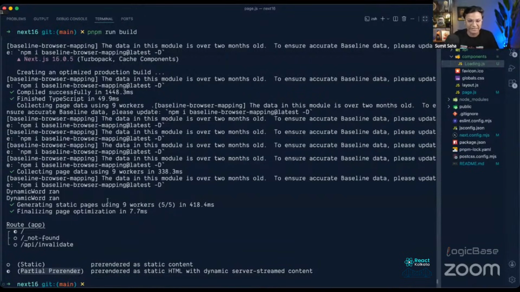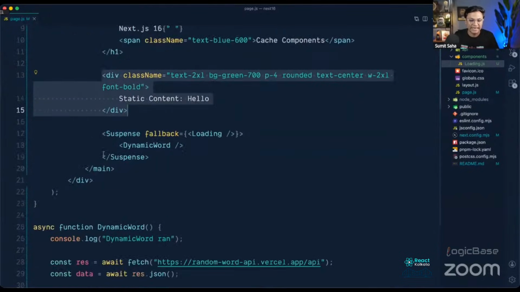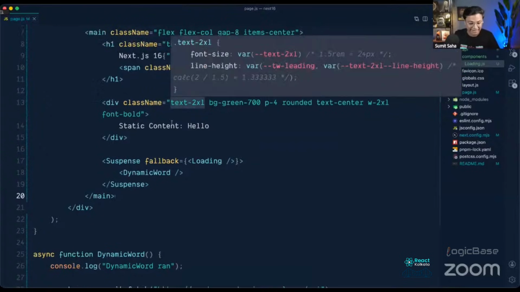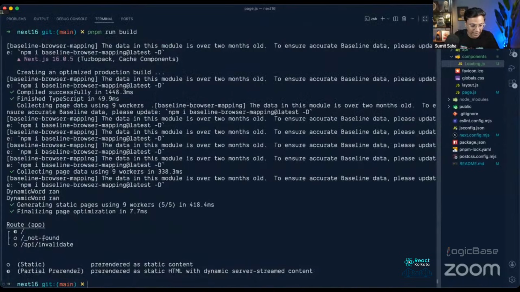Okay, which are the static parts? These are the static parts, and these are the dynamic parts. These dynamic parts will be streaming in when the user requests the page, and the other parts will stay static and will be statically generated. The definition of partial pre-render says: pre-rendered as a static HTML with dynamic server streamed content. It's self-explanatory. We have static HTML and also a dynamic part, so we are getting the best of both worlds.